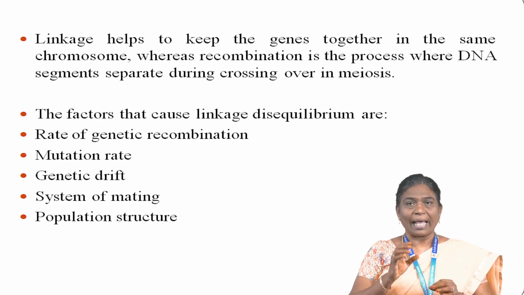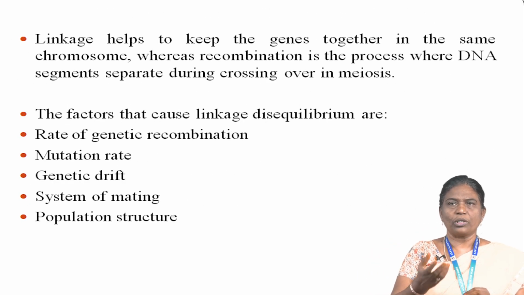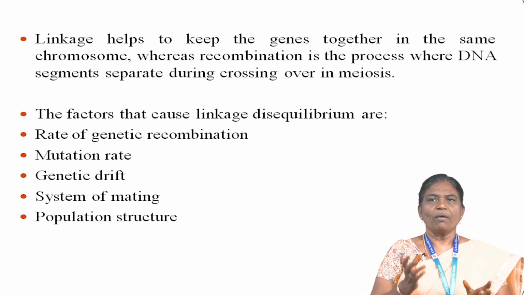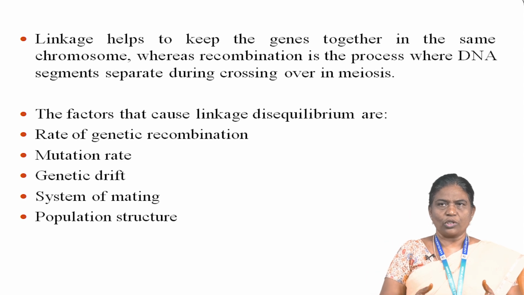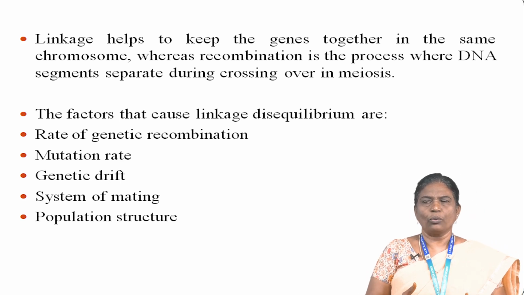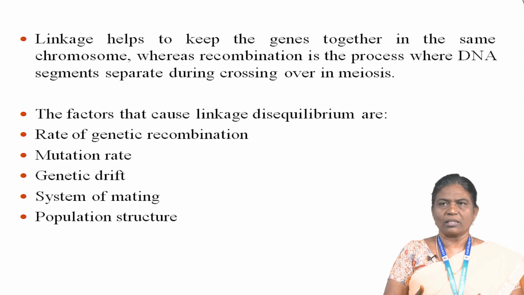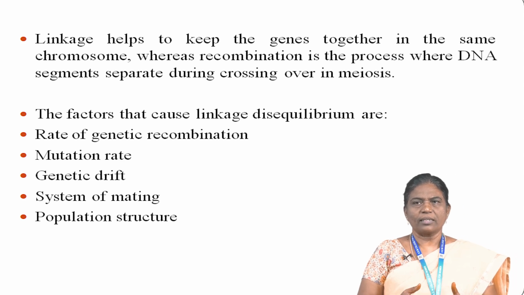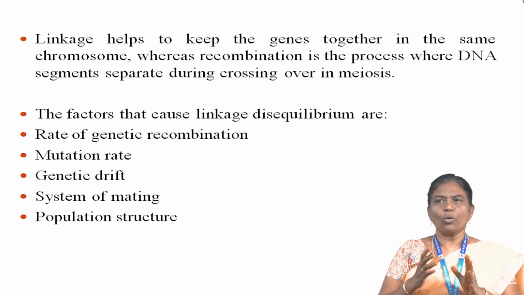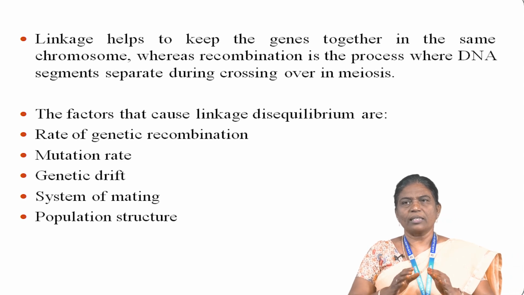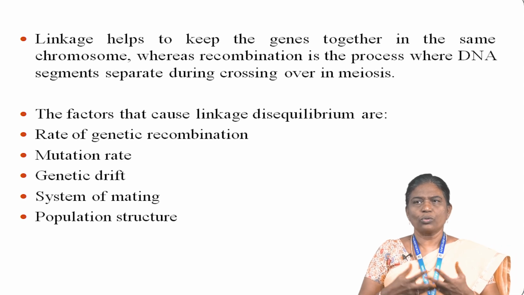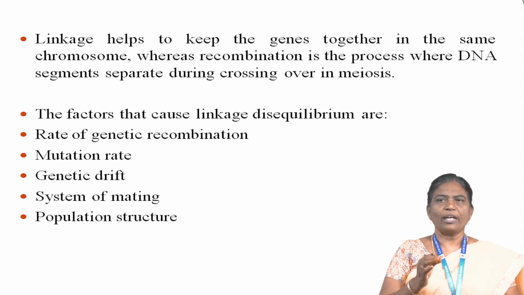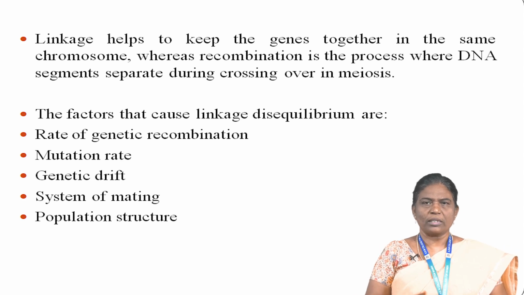When we see other characters, the genes for different characters may be either situated in the same chromosome or in different chromosomes. When the genes are situated in different chromosomes, the characters they control appear in the next generation together or apart depending on chance alone. They assort independently according to Mendel's law of independent assortment. And here, this type of coexistence of two or more genes in the same chromosome is specified as linkage. When we see here the factors that show linkage disequilibrium, they are the rate of genetic recombination, mutation rate, genetic drift, system of mating, and population structure.